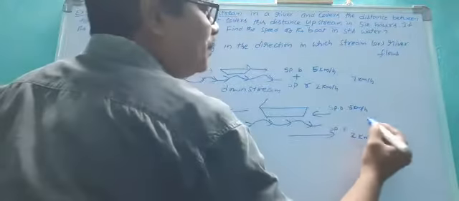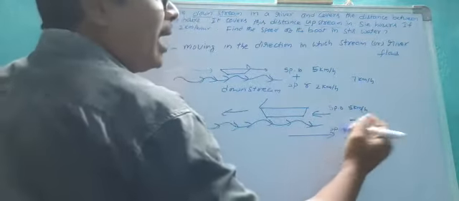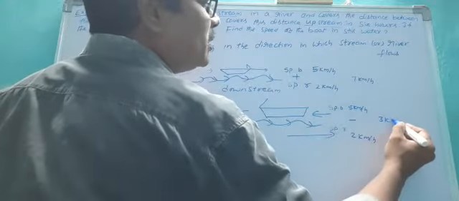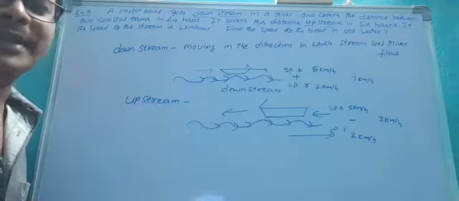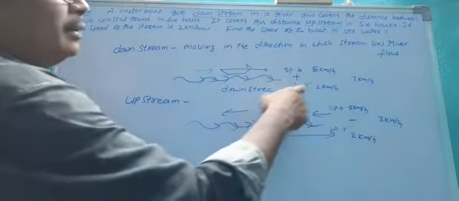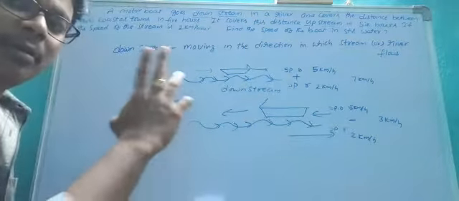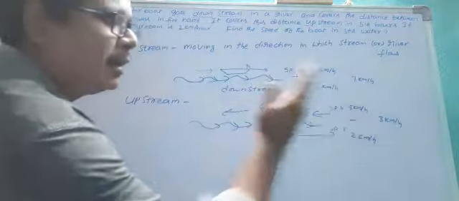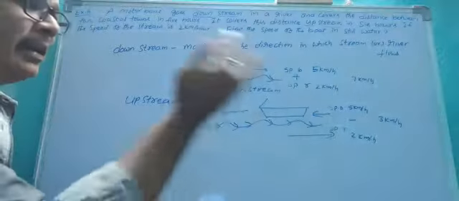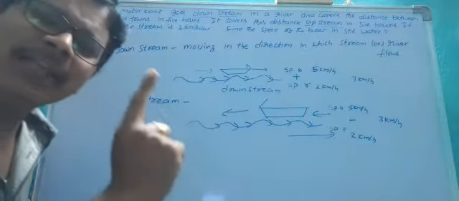So the speed of the stream is subtracted from the speed of the boat. That means the speed of the boat is 5 minus 2, equal to 3 kilometers per hour, because they are in opposite directions. In downstream the boat moves at 7 kilometers per hour, but in upstream movement the speed is 3 kilometers per hour.